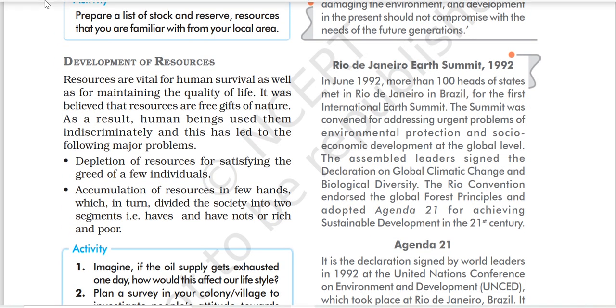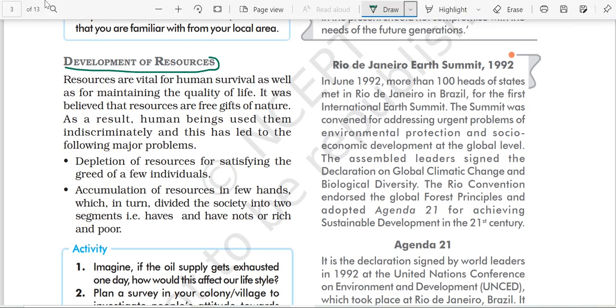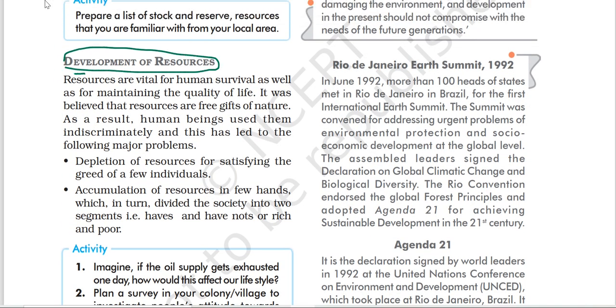Then after that you have development of resources. Here it first starts with importance. What is the importance of resources? They are vital for our survival, and to maintain the quality of life, we need resources. As I said earlier, they are not a free gift of nature. Think about non-renewable resources; they are not a free gift. People had that myth that it is a free gift of nature.